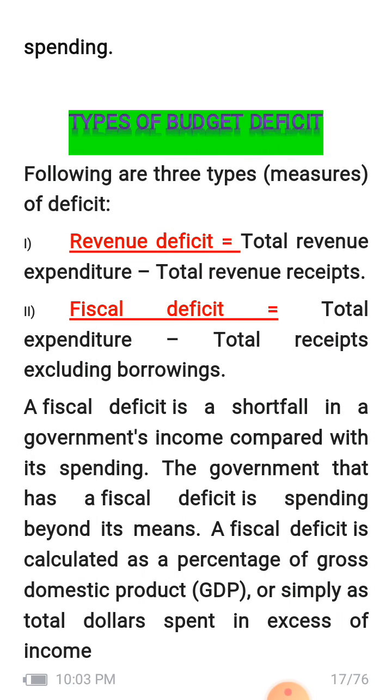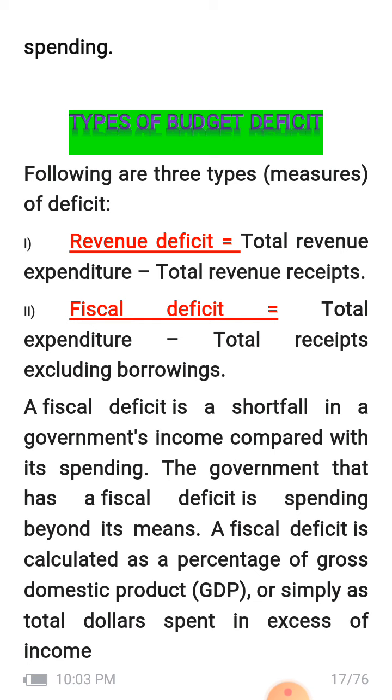Understand? Now, students, we also understand the types of budget deficit. There are three measures: revenue deficit, fiscal deficit, and primary deficit. The revenue deficit means total revenue expenditure minus total revenue received. That is called revenue deficit. That is how we can calculate revenue deficit, right?